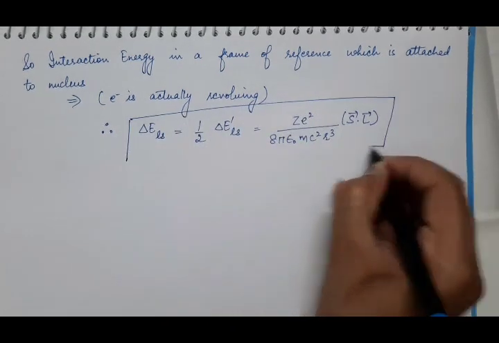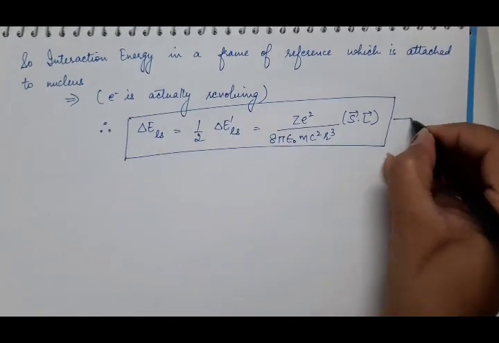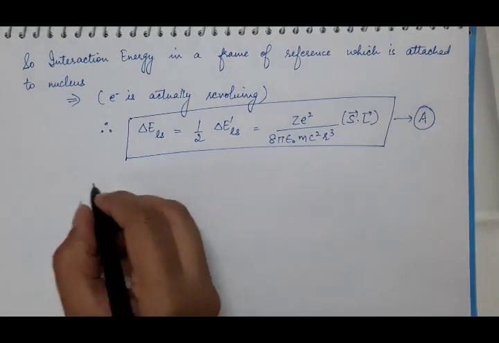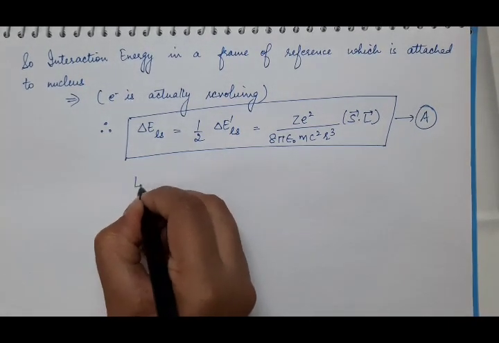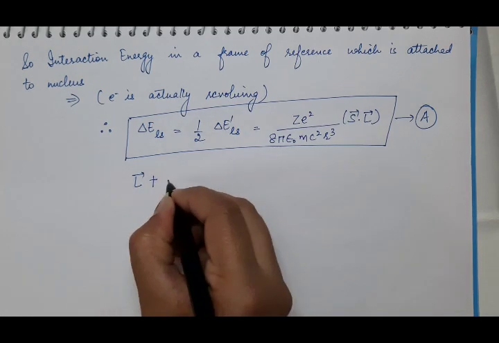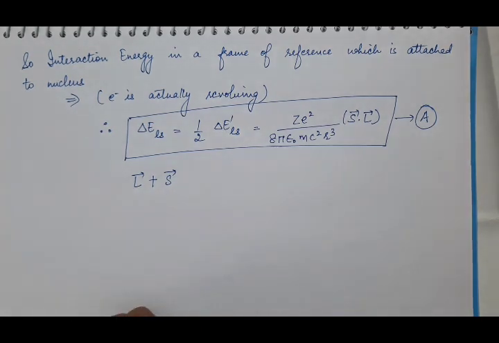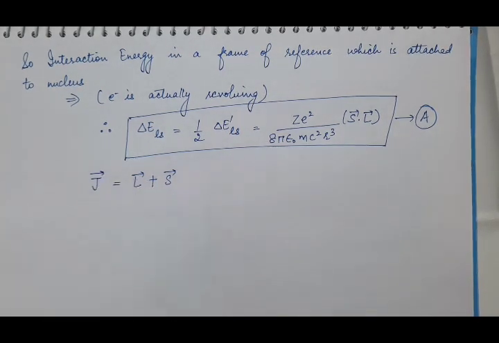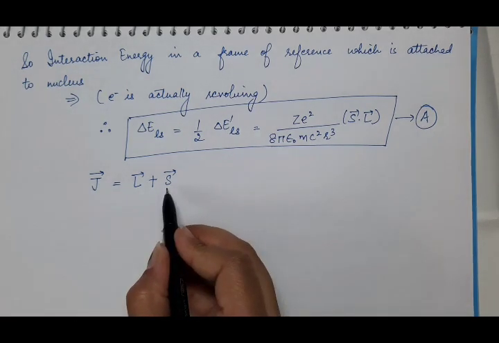So now we have to find the value of this S dot L. Suppose this is equation A. We know that because of the orbital motion of the electron and because of the spin motion of the electron, it gives rise to the total angular momentum J vector, which is the vector sum of L vector and S vector.